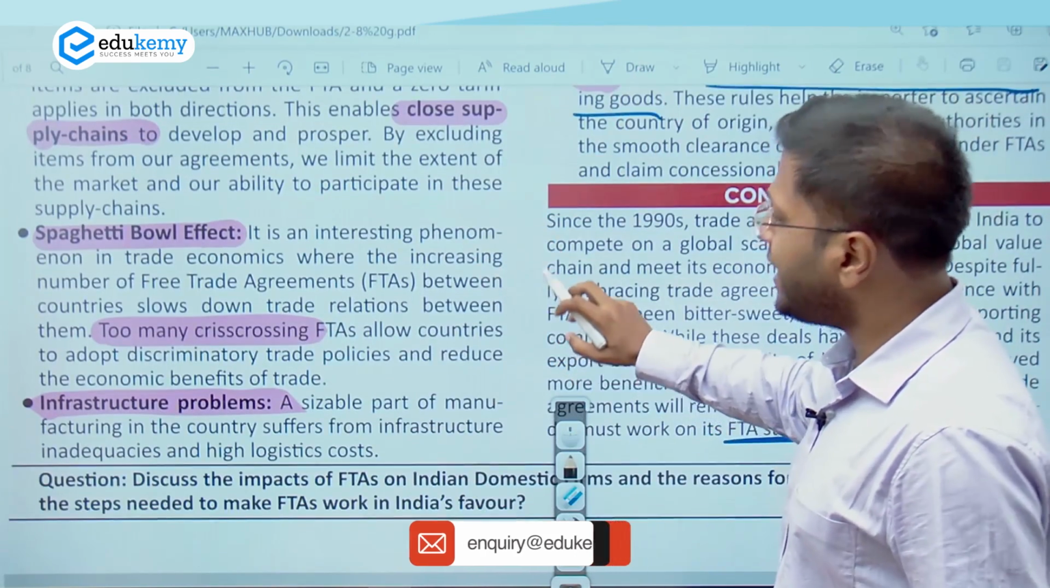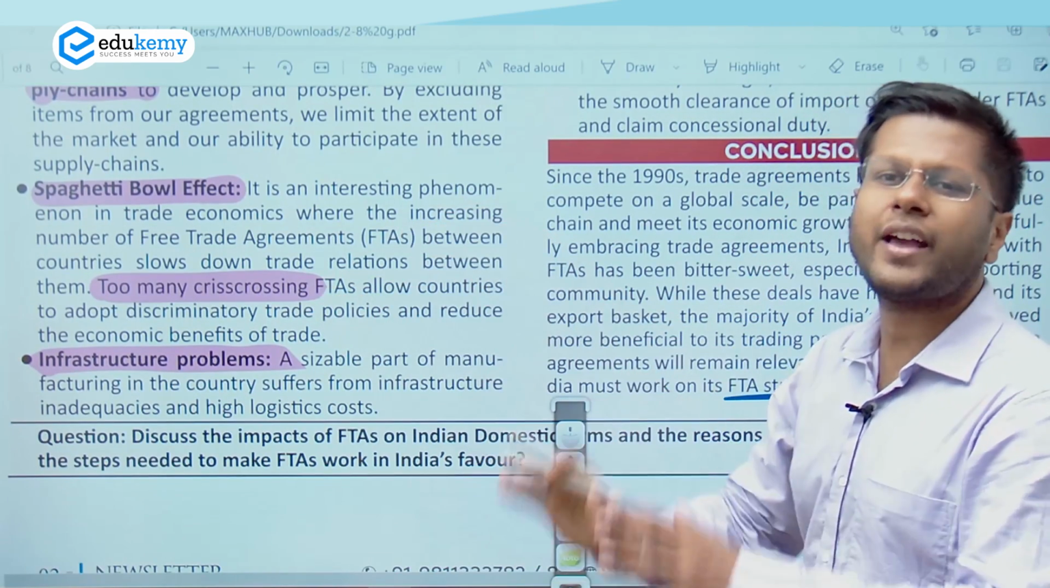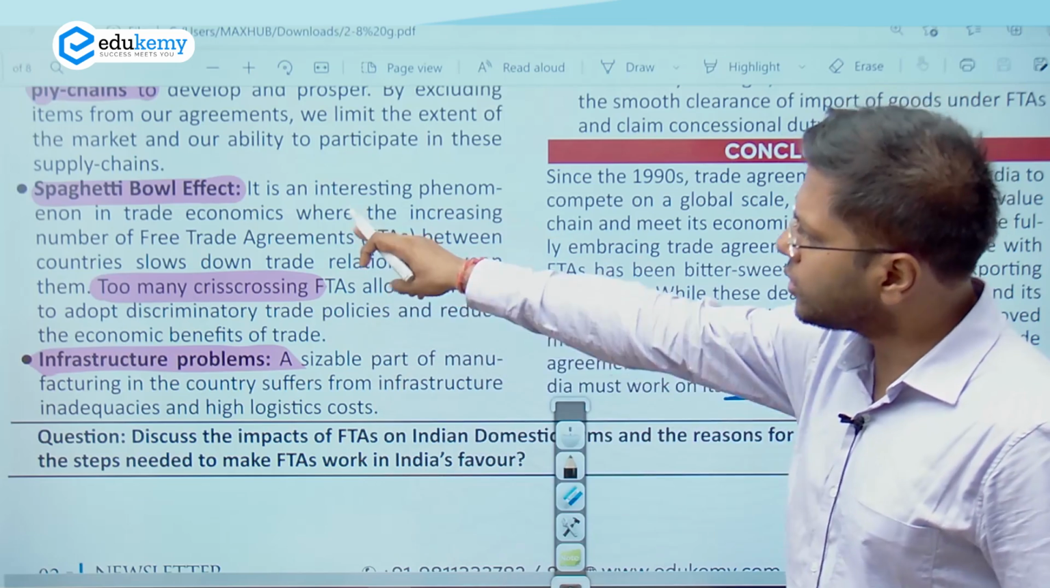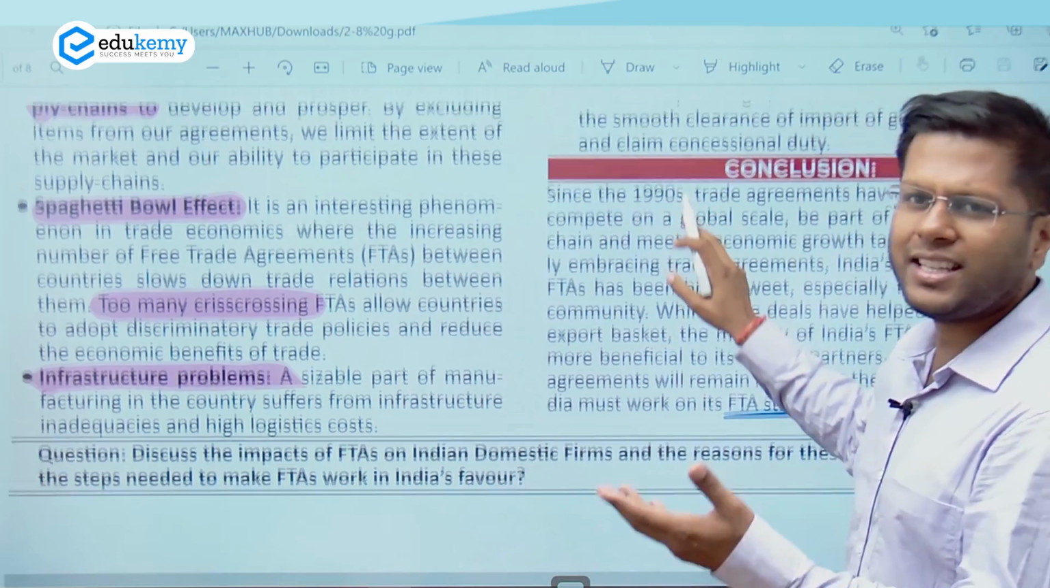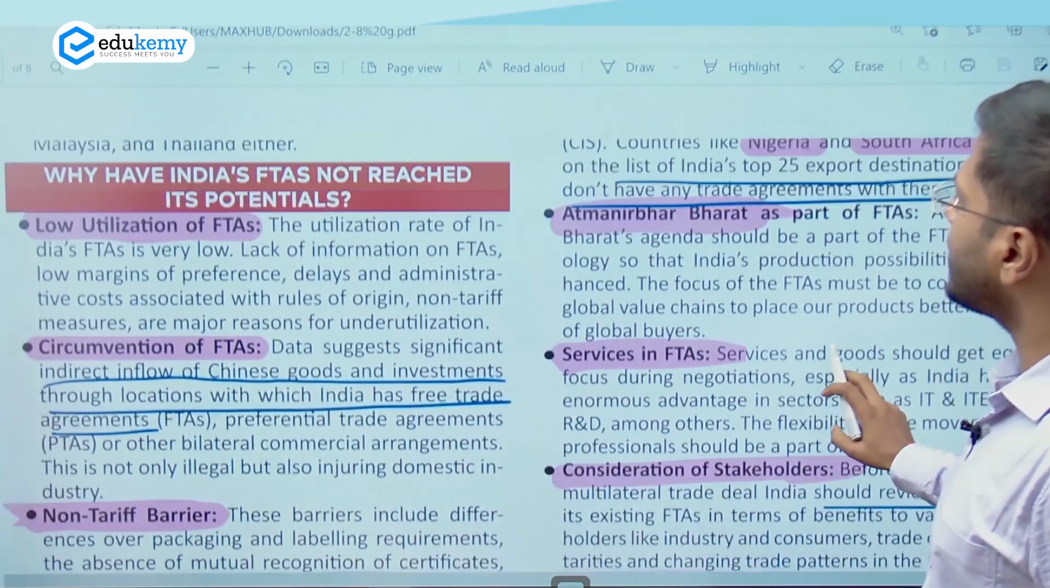Spaghetti bowl effect. If we have too many trade agreements, if we have too many crisscrosses, it again reduces where we have to trade, reduces the focus. So this is another issue. Infrastructure, these are the regular bottlenecks that we talk of, right? So these are some particular issues regarding trade.